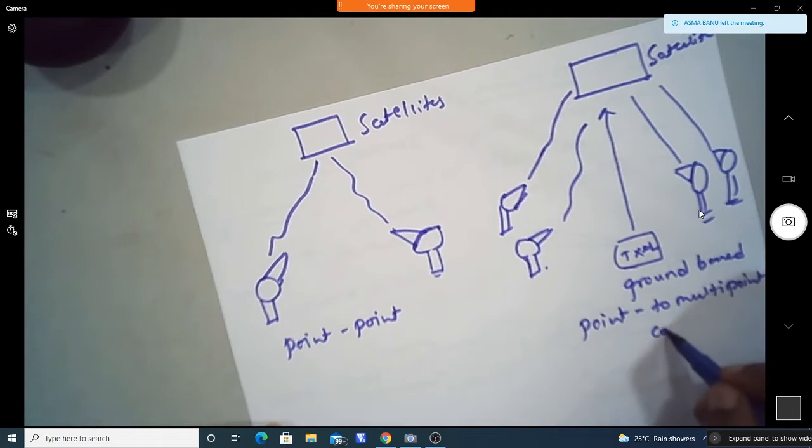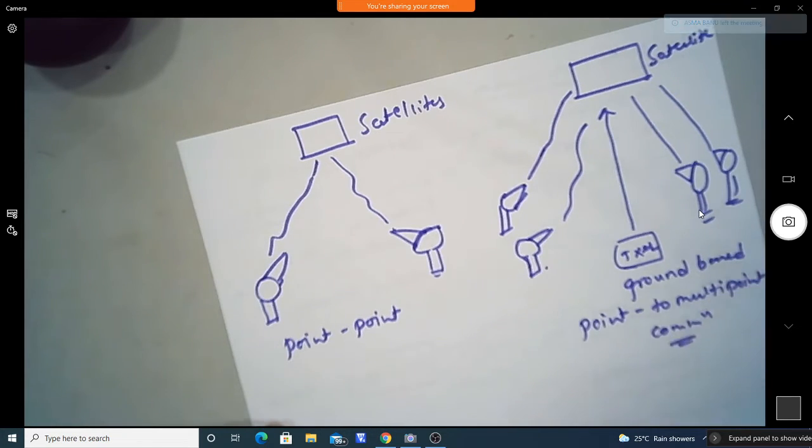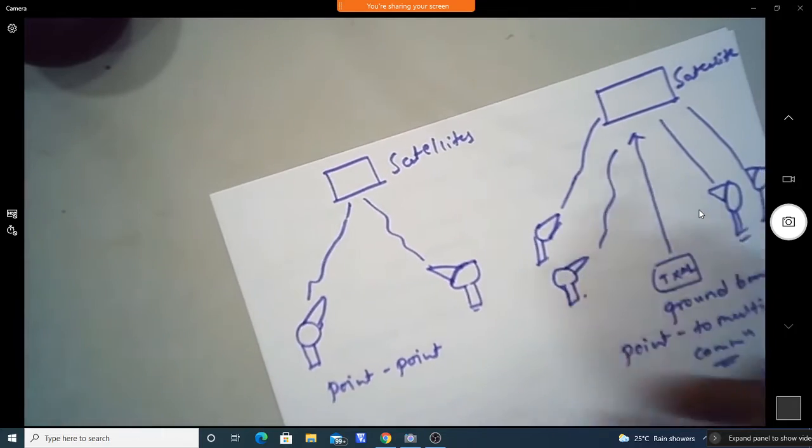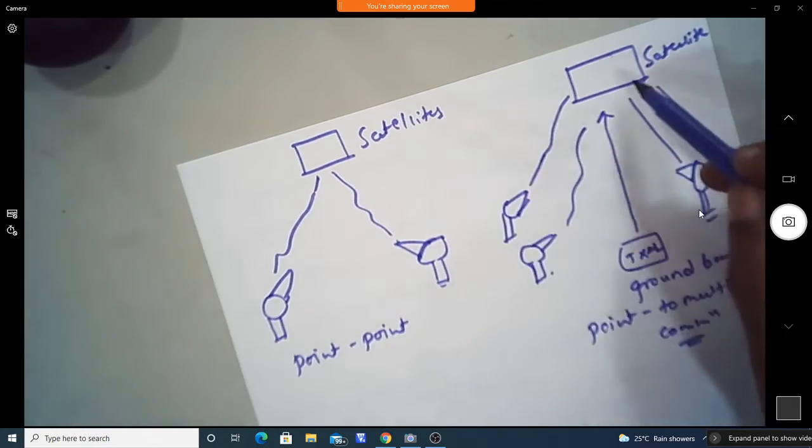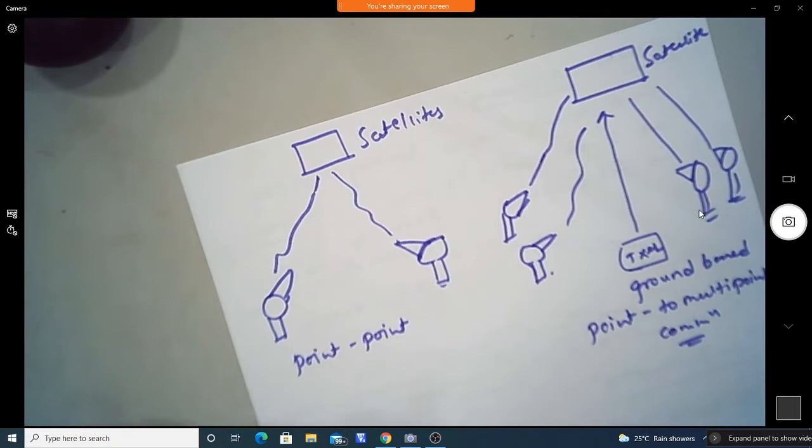So this is point to multi-point communication. In this type of scenario in satellite communication, the microwaves are very important. The satellites are designed at this microwave frequency, and nowadays we can see CubeSats, nano satellites and pico satellites coming to the picture, where the range is limited, but we can use this satellite communication for particular purposes.